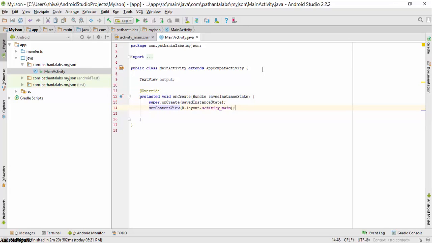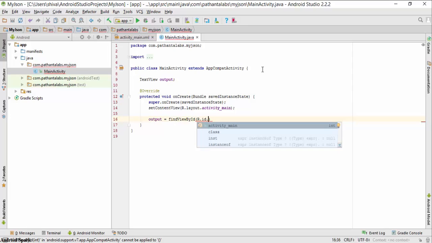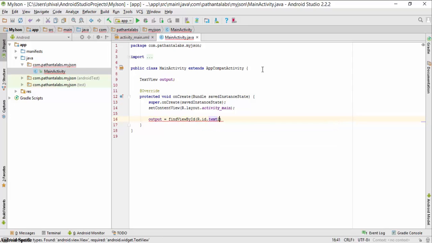I will inflate this text view with findViewById, give the id R.id.text2, and also cast this as a TextView.